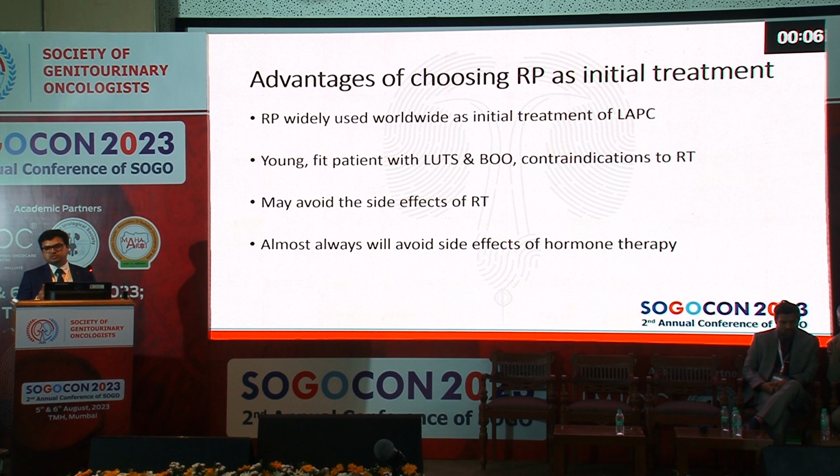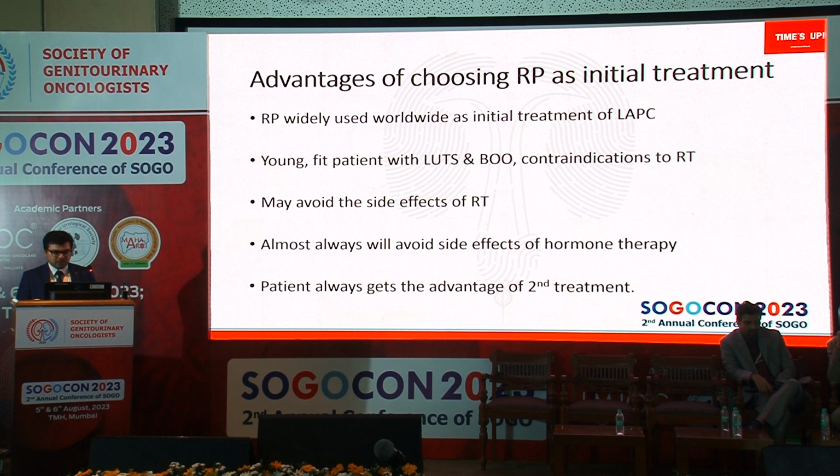If you were to choose this patient for radiation therapy as a first instance, then you would definitely supplement it with hormones. But if you have, let's say, positive surgical margins after doing a radical prostatectomy for a locally advanced prostate tumor, you may not require hormone therapy in all patients. And radiation therapy is always an option after surgery if the patient ever fails.